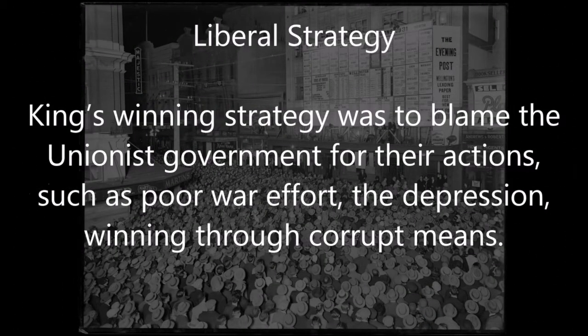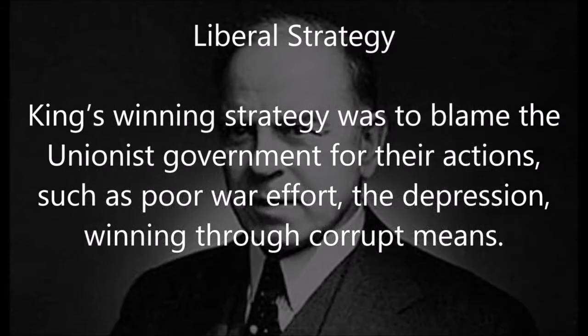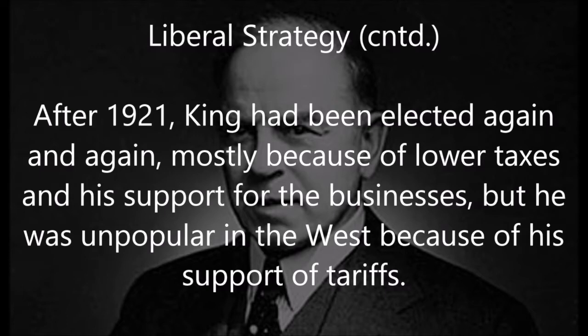What was the Liberal strategy? William Lyon Mackenzie King, the leader of the Liberals, had a winning strategy to blame the Unionist government for their actions, which include but were not limited to poor war effort, the Depression, and winning through corrupt means. After 1921, King had been elected again and again, mostly because of his lower taxes for the general public and his support for the businesses, but he was unpopular and disliked in the West because of his support for the tariffs.